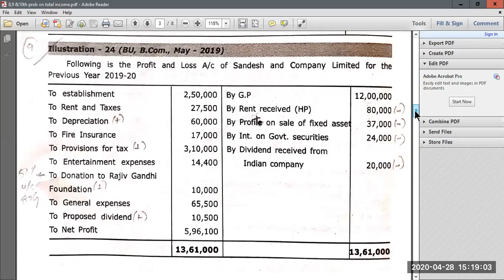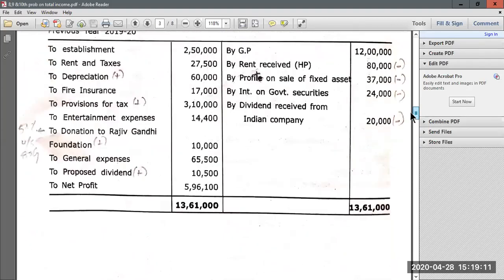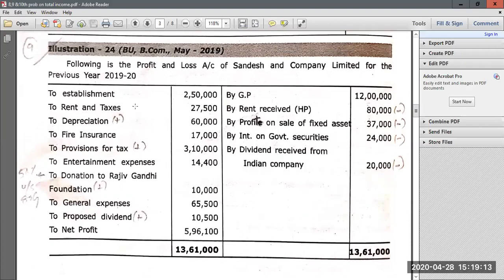Now let us move ahead to another problem. Again in this problem, question number 9, they have given a P&L account as well as certain additional information. Now let us look at this question. Whenever they give a P&L account, we have to classify the items into admissible and inadmissible. See the establishment expenses, it is admissible, no need to worry. Rents and taxes are also admissible.